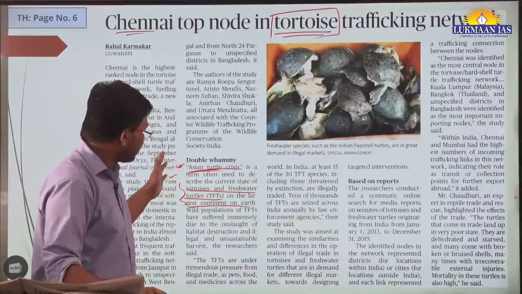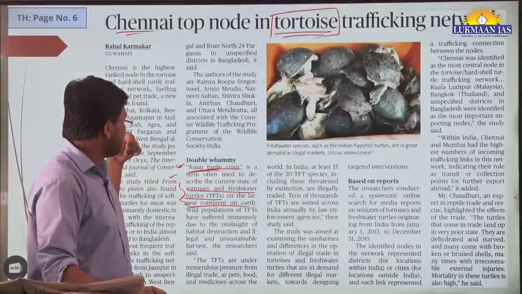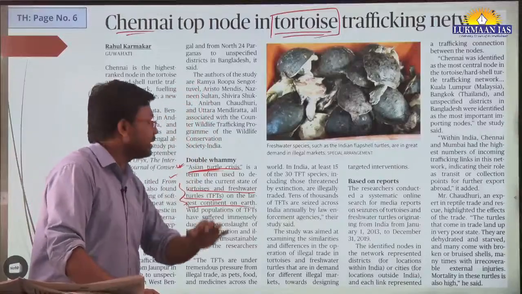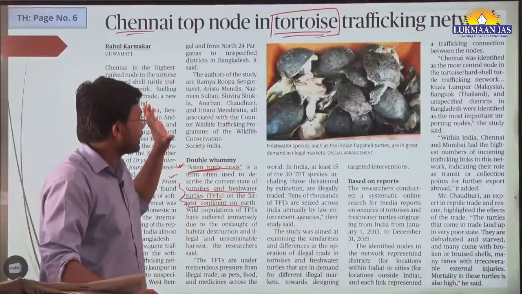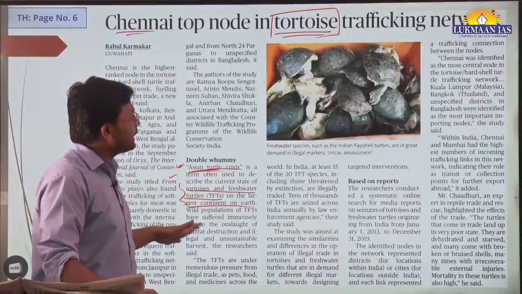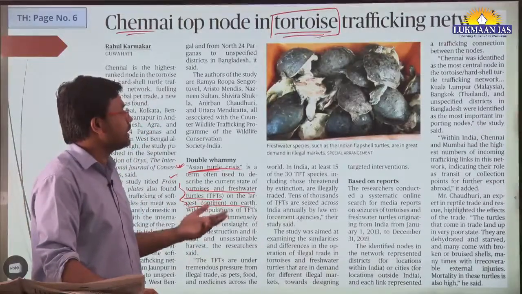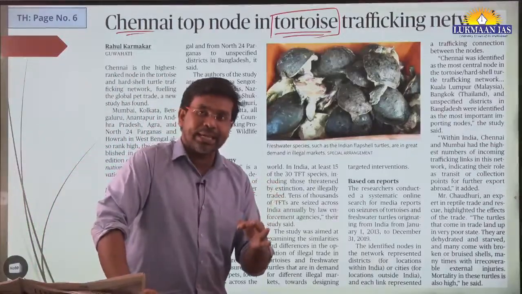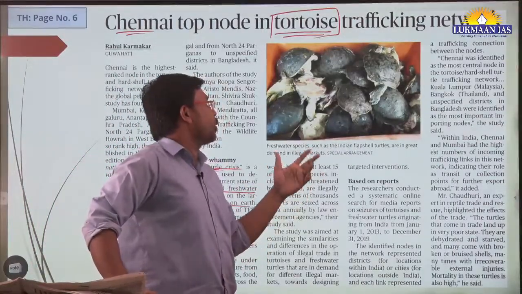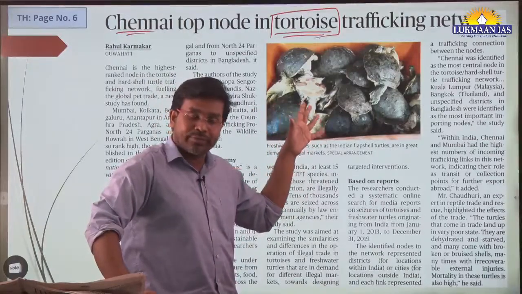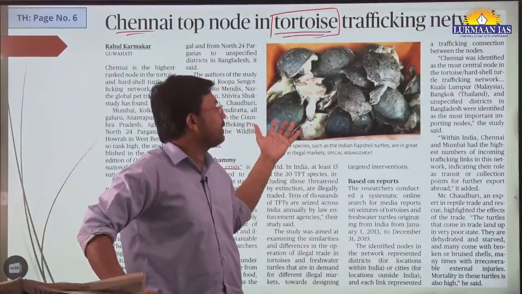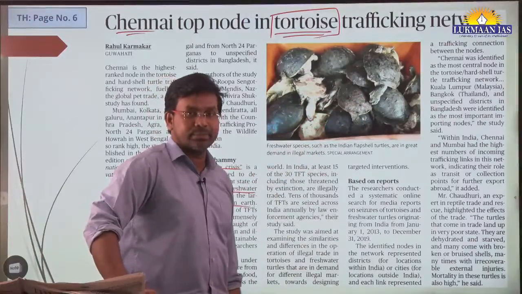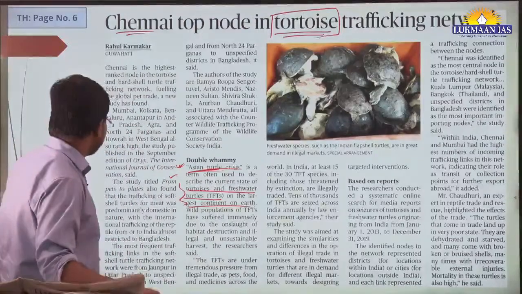Okay, they talked about कि दो problem है, ठीक है. एक तो Asia, which is the largest continent, right, it has a turtle crisis because of this trafficking that is happening. In this article they have not mentioned any IUCN status of tortoise. However, they have talked about कि जो चेन्नई है, ठीक है, that acts as a node, and this tortoise trafficking happens at many places in the world. They have mentioned Kuala Lumpur, Bangkok and other places, Bangladesh, where this network is functioning.